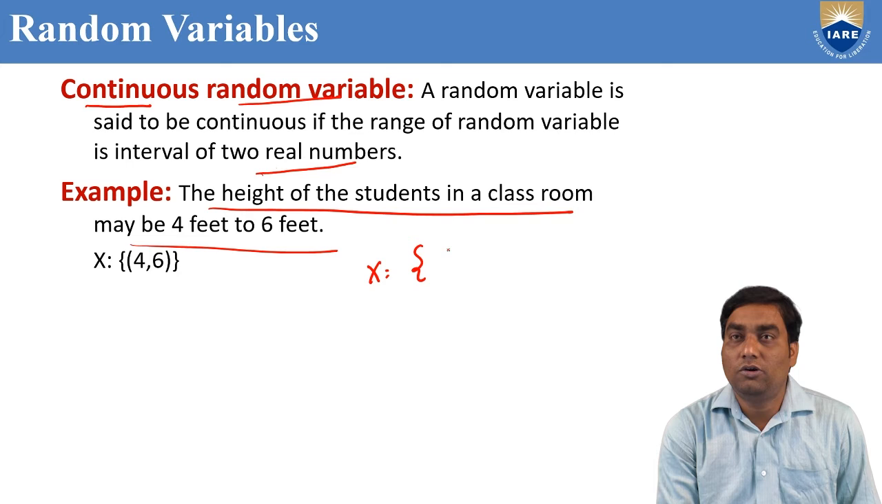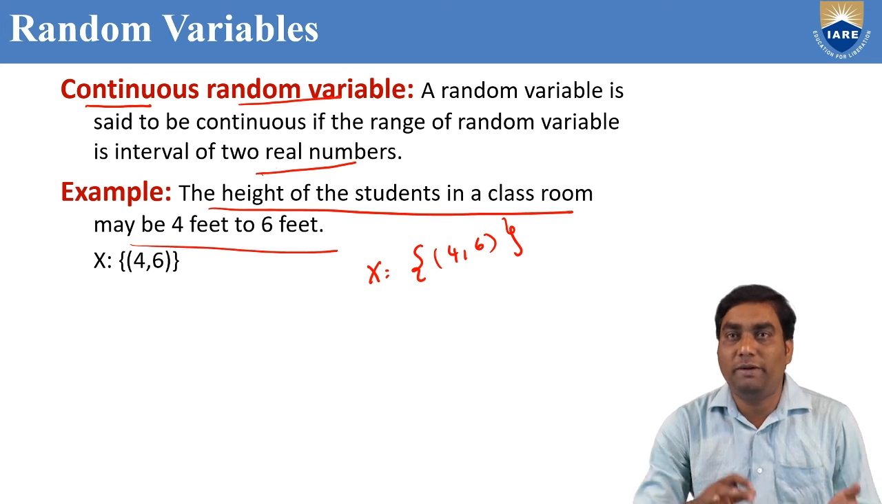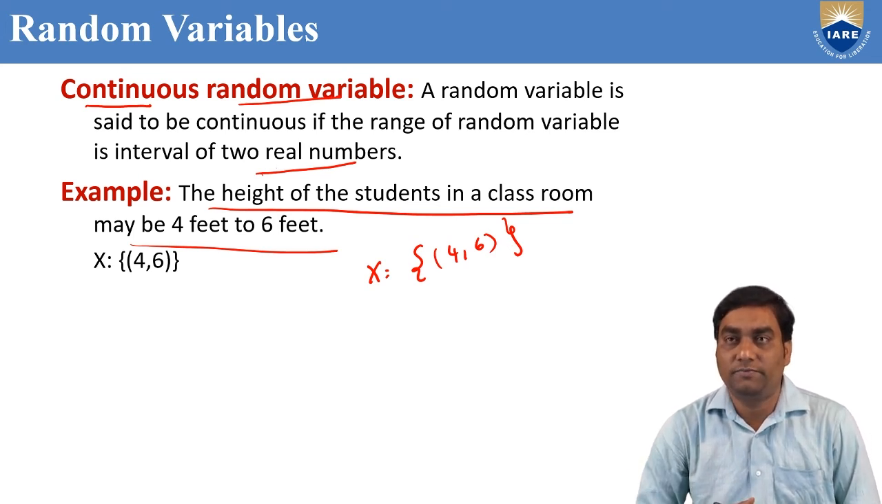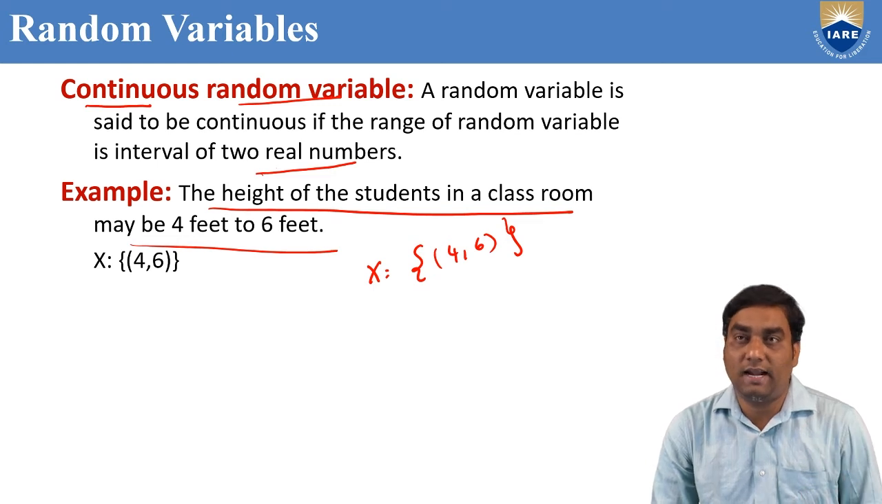We can write it as in between 4 to 6, not exactly 4.5, 5, 5.5. We are assigning that between 4 feet to 6 feet. That means the range is defined between two real numbers, 4 and 6. So, such a type of random variables are known as continuous random variables.